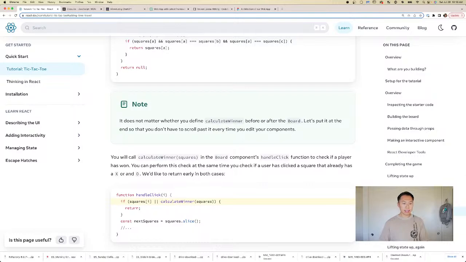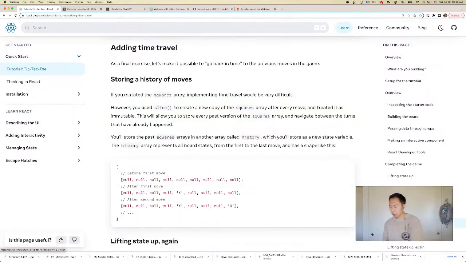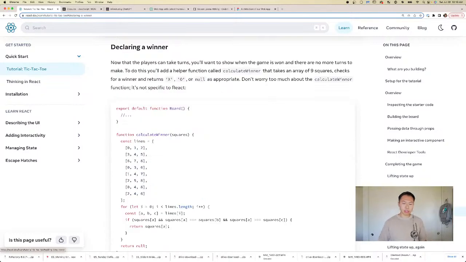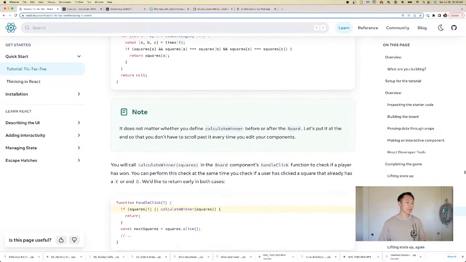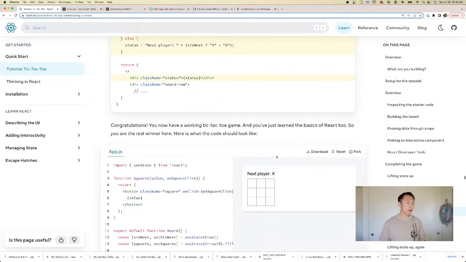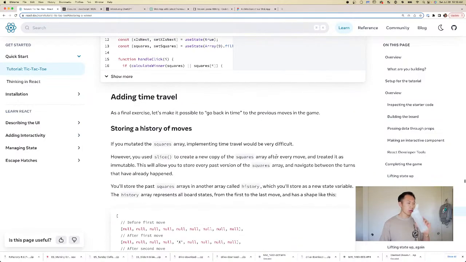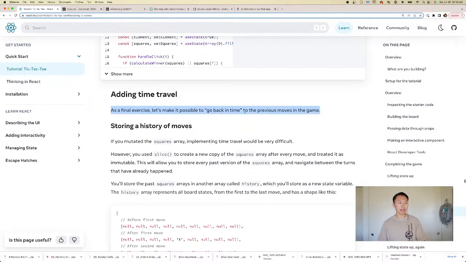So where are we? We are at adding time travel. So now we're able to declare winners of the game. We're able to declare if it's a tie. We now are at the last step. So the last step, we want to be able to go back in time to previous moves in the game.